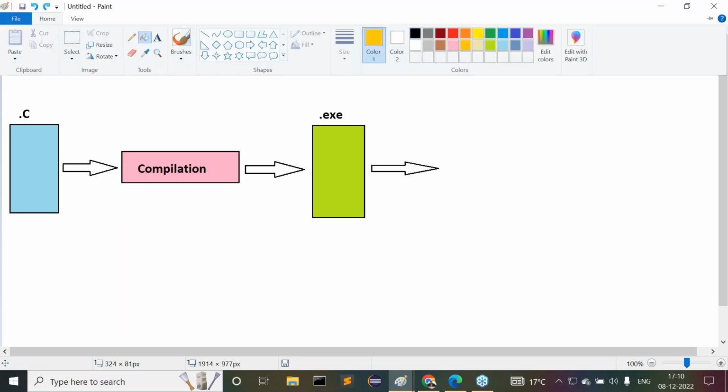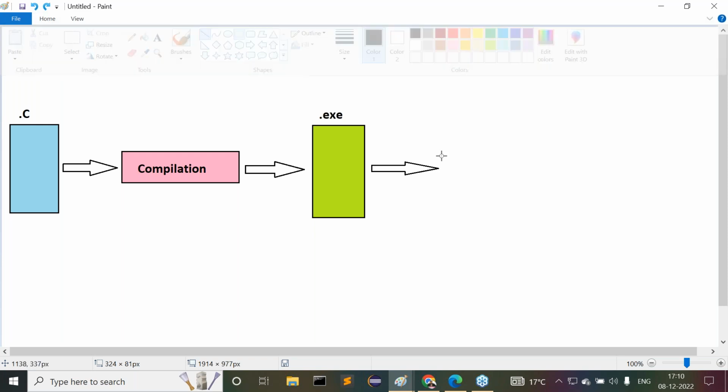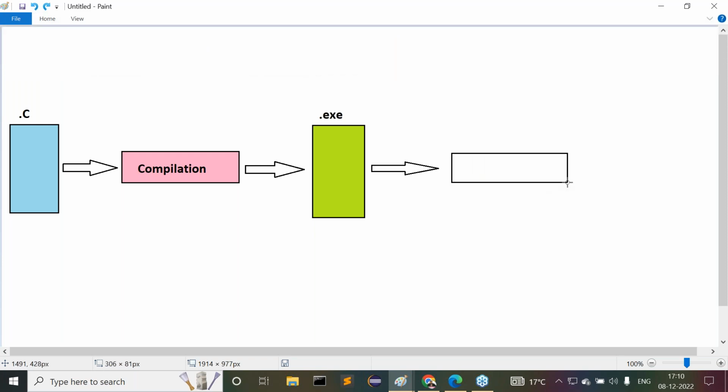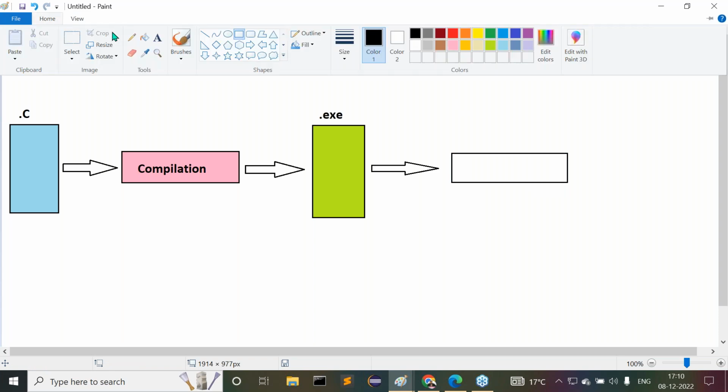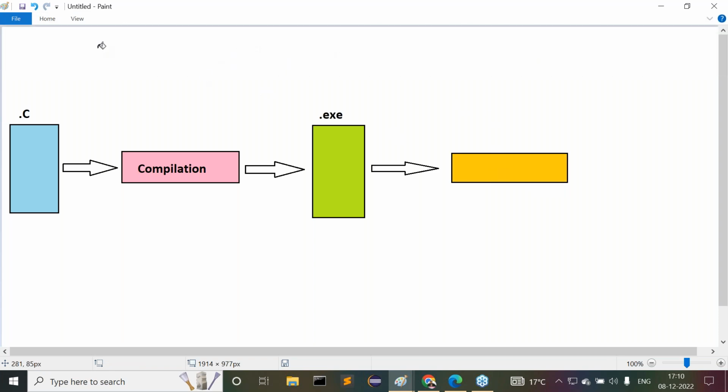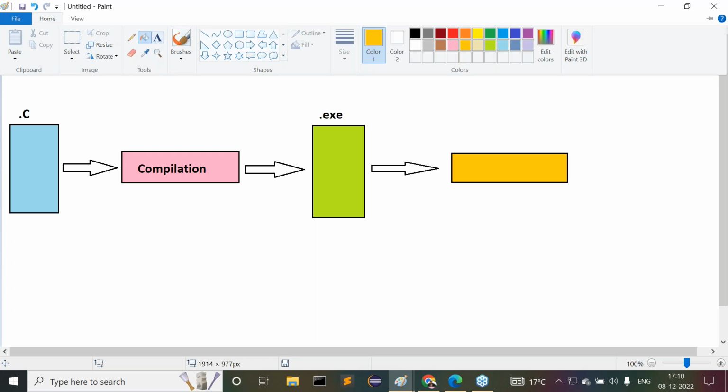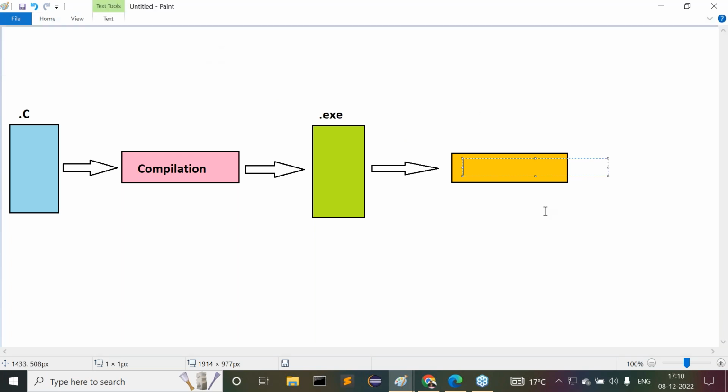One minute. Right, sir. Here we need to go for some execution process that we have to perform. Okay. Then after that, what I am telling you, whenever we are performing execution, automatically the dot class file is going to be executed.